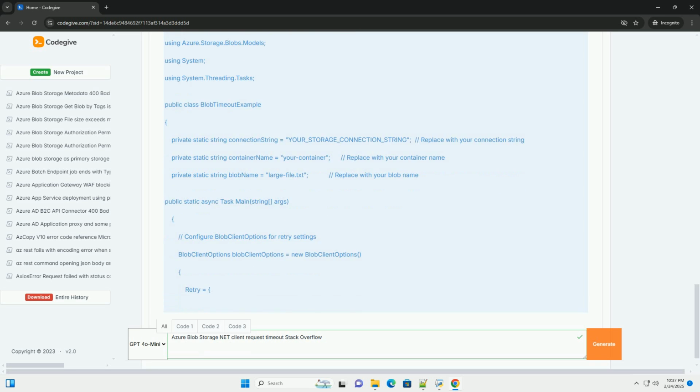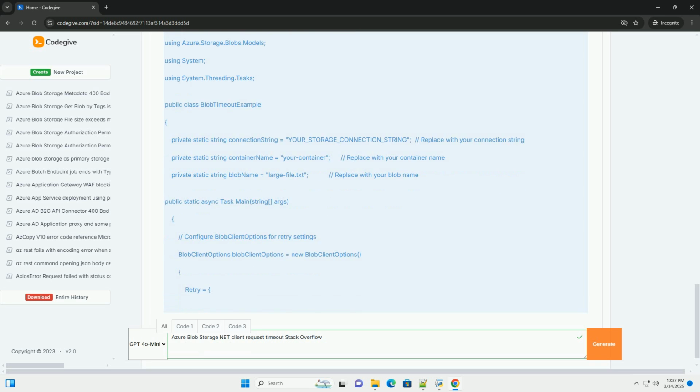Configure the transfer options, maximum concurrency, initial transfer size, and maximum transfer size properties in the Blob client options to optimize the performance of parallel uploads and downloads. Experiment with different values to find the optimal settings for your network conditions and file sizes. For very large uploads, consider using the stage block and commit block list methods for more fine-grained control over the upload process.